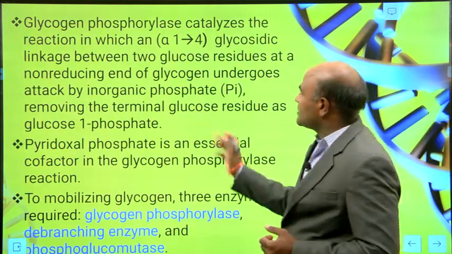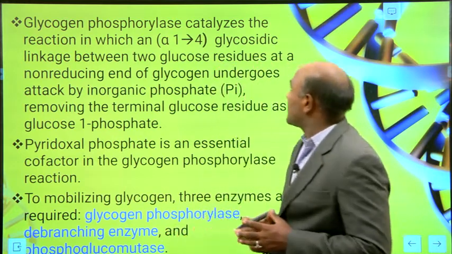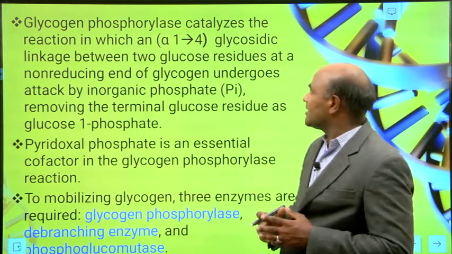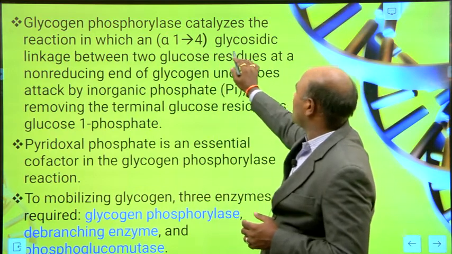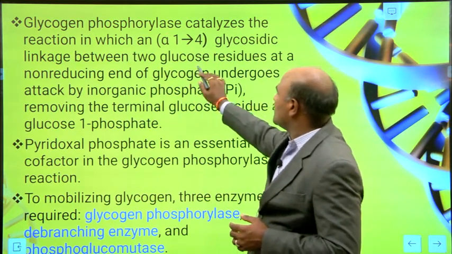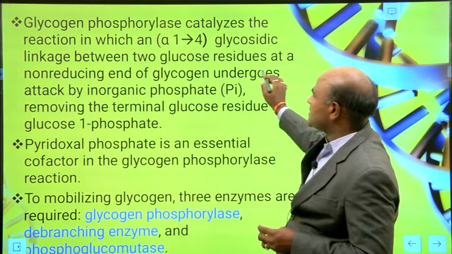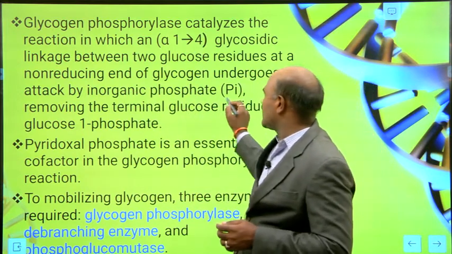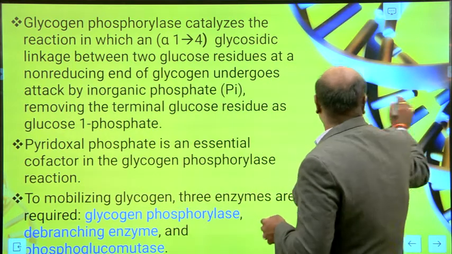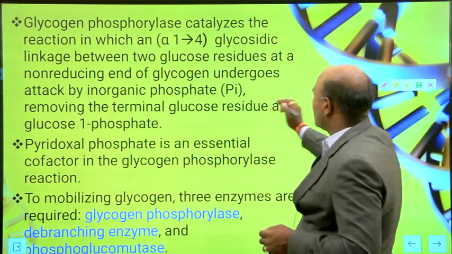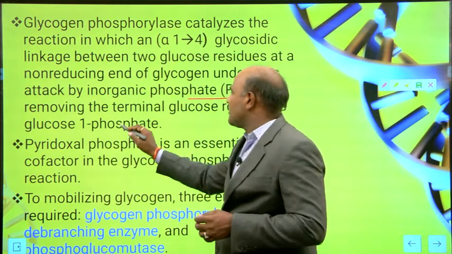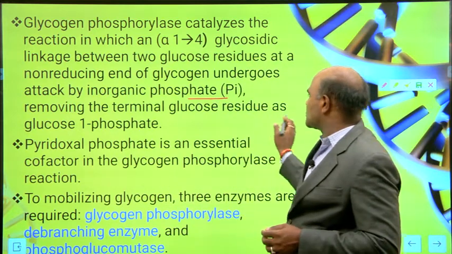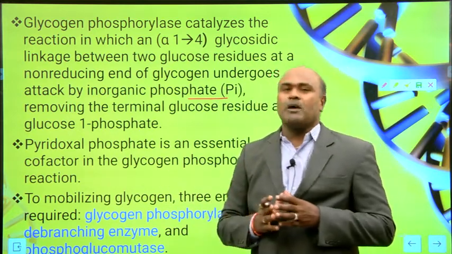Glycogen phosphorylase catalyzes the reaction in which the alpha 1,4 glycosidic linkage between two glucose residues at a non-reducing end of glycogen undergoes attack by inorganic phosphate, Pi, removing the terminal glucose residue as glucose 1 phosphate.